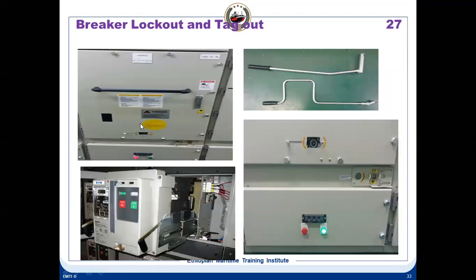So once it is fully racked out, you make the earthing switch with this earthing switch. Once the earthing switch is made, then you can open this front cover, and you can access the breaker. Okay.